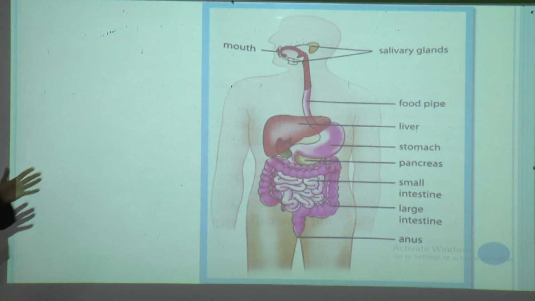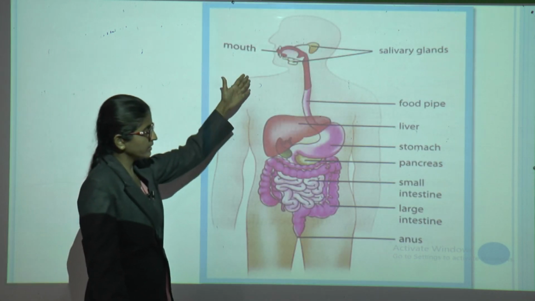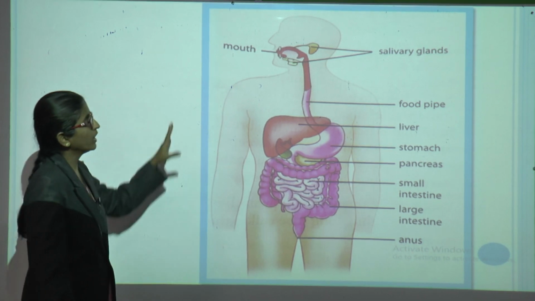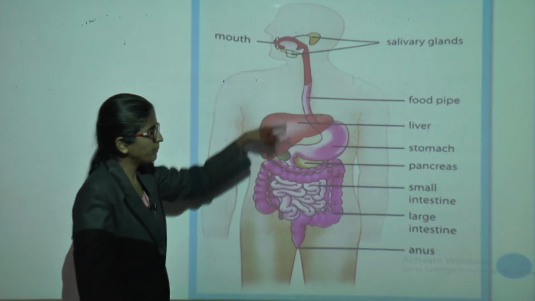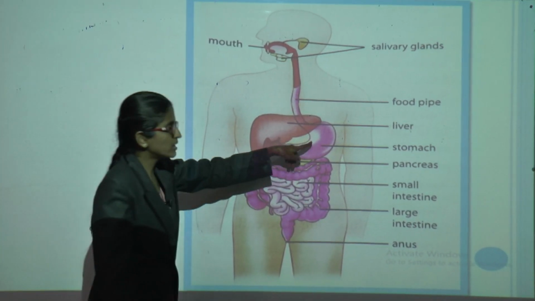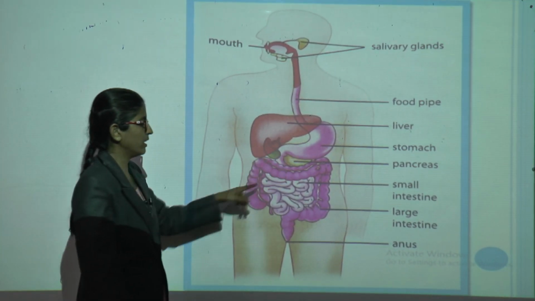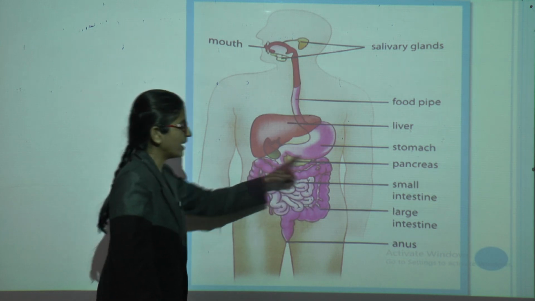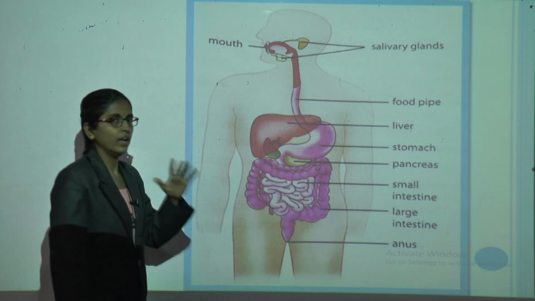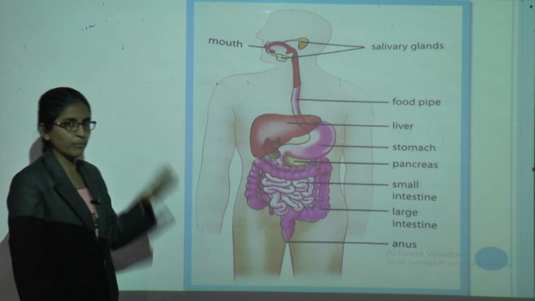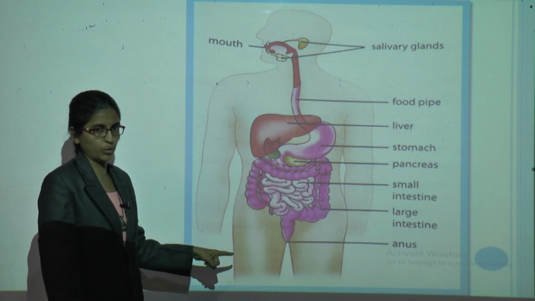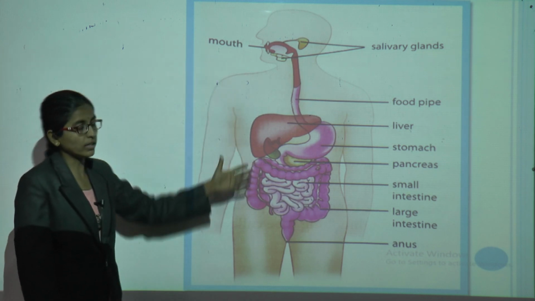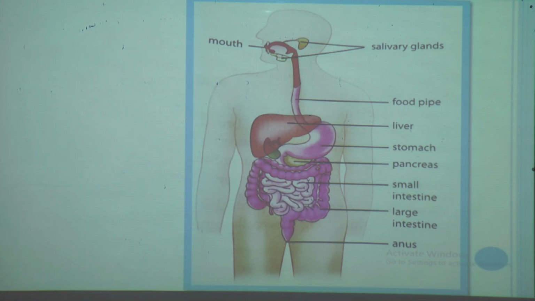See, this is the digestive system. Here you can see the mouth, food pipe, liver, stomach, pancreas, small intestine, large intestine and anus. Digestion takes place in a number of steps, and all these organs help in the digestion process. So, all these organs make our digestive system.